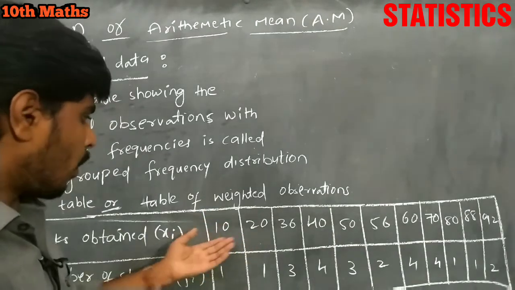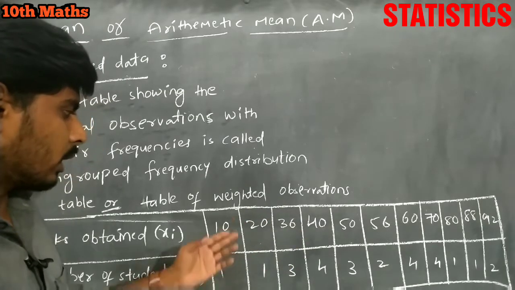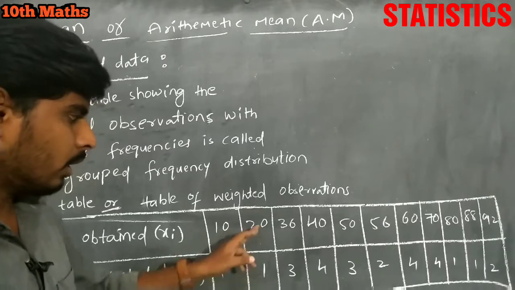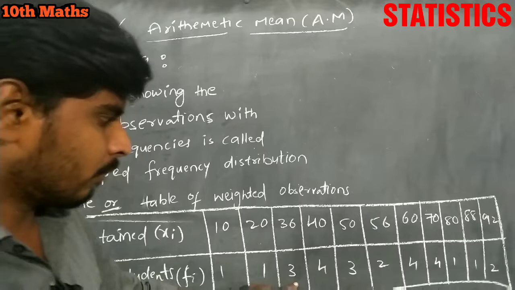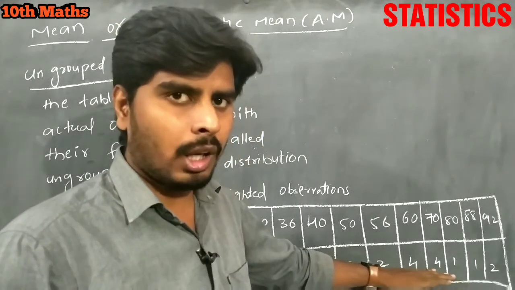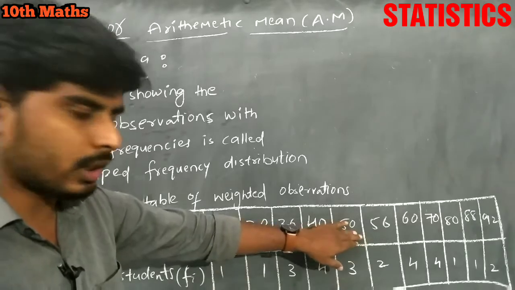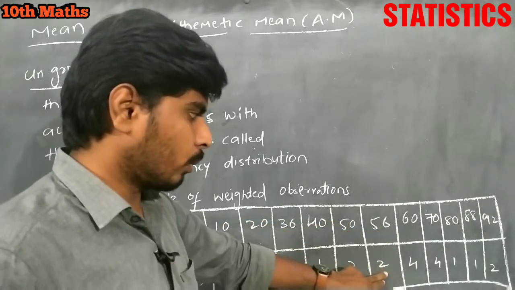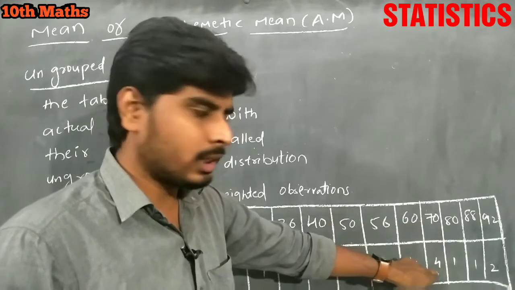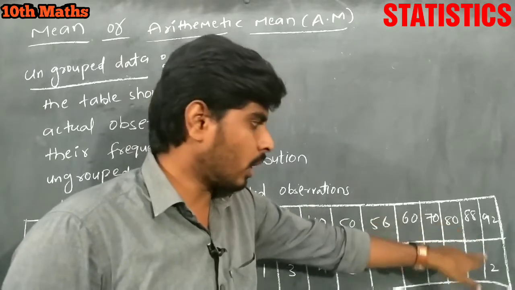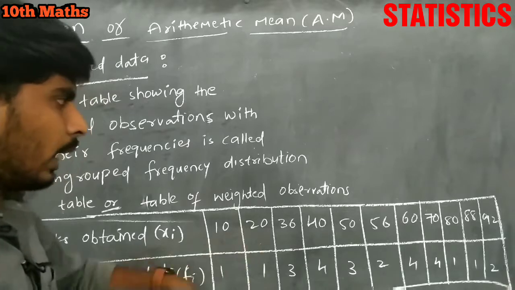Here are the marks obtained by the students and their frequencies. What is meant by frequency here? The 10 marks obtained student is 1 member, 20 marks student is 1 member, 36 marks students are 3 members. Like that, these are the members for each mark. 40 marks students are 4 members, 50 marks students are 3, 56 marks 2 members got, 60 marks 4 students, 70 marks 4 students, 80 marks 1 student, 88 marks 1 student, and 92 marks 2 students got 92 marks. This is about ungrouped data.